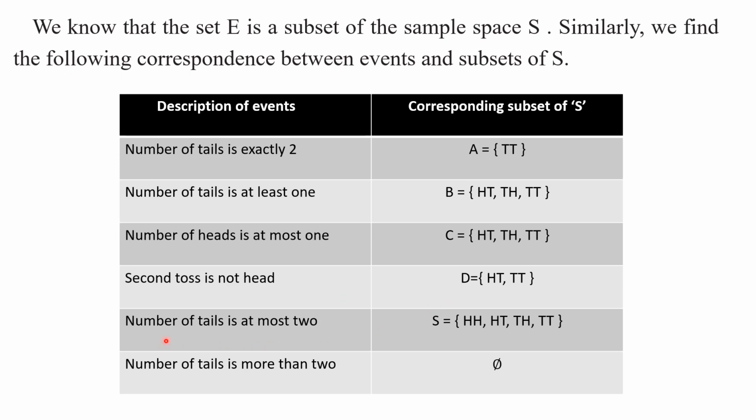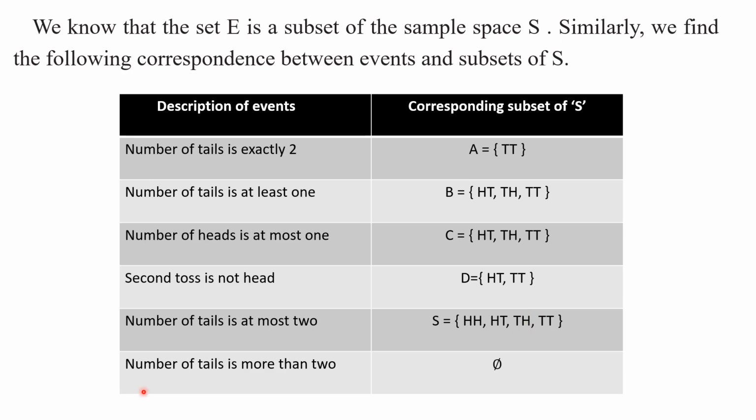Okay, my children. Similarly, number of tails is at most 2. At most 2 means tails may be 2 or less than 2. So see this one, HH means no tails are there. Here 1 tail, here 1 tail, here 2 tails. Understood this event, my children? This is also a subset of S.